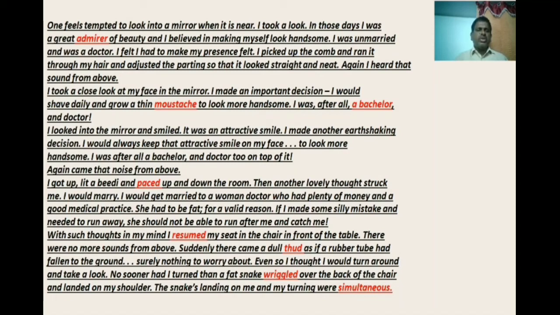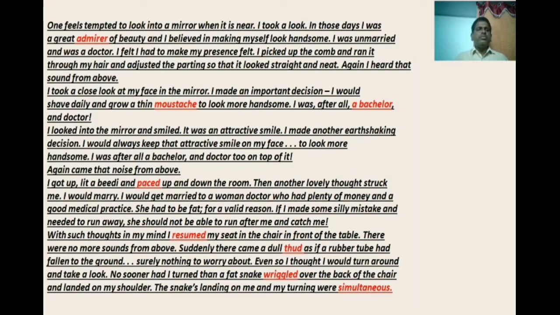One feels tempted to look into a mirror when it is near. I took a look. In those days, I was a great admirer of beauty and I believed in making myself look handsome. I was unmarried and was a doctor. I felt I had to make my presence felt. I picked up the comb and ran it through my hair and adjusted the parting so that it looked straight and neat. Again, I heard that sound from above.